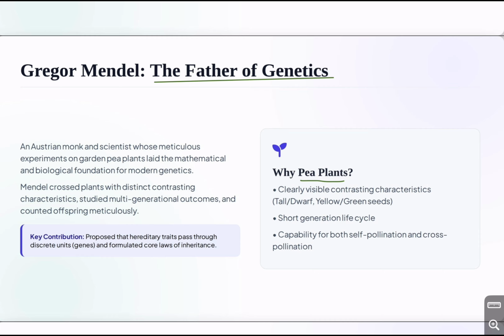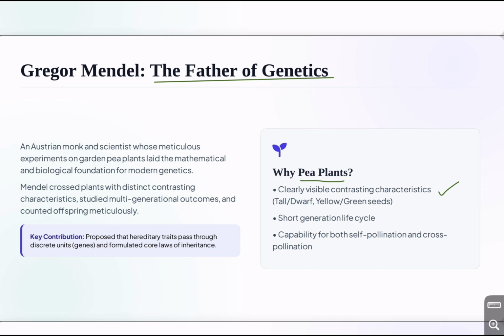Now you might ask, why pea plants? Why didn't Mendel experiment on humans? Obviously, experimenting on humans wasn't practical. Pea plants had several advantages. They had clearly visible contrasting characteristics. For example, tall and dwarf plants, yellow and green seeds, round and wrinkled seeds, purple and white flowers.